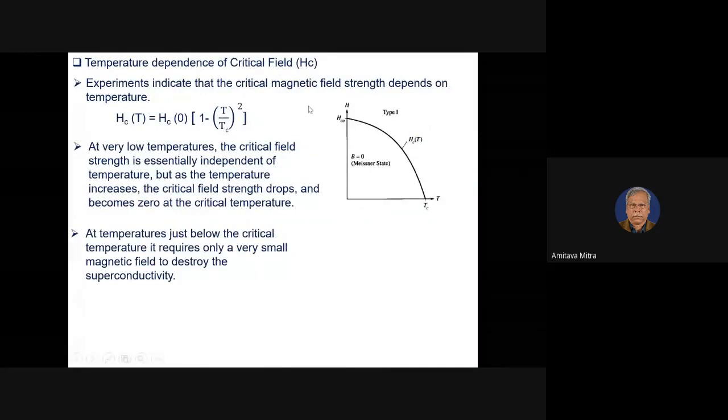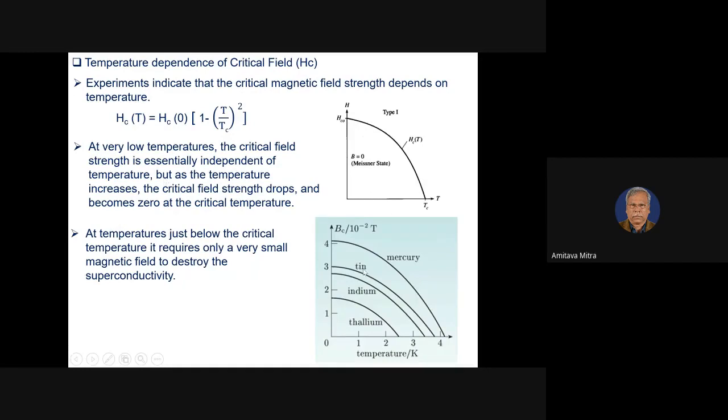And this field is also dependent on the temperature. This temperature dependence is Hc equal to Hc0 times 1 minus T by Tc. So Hc is temperature dependent, and that is also an important observation.